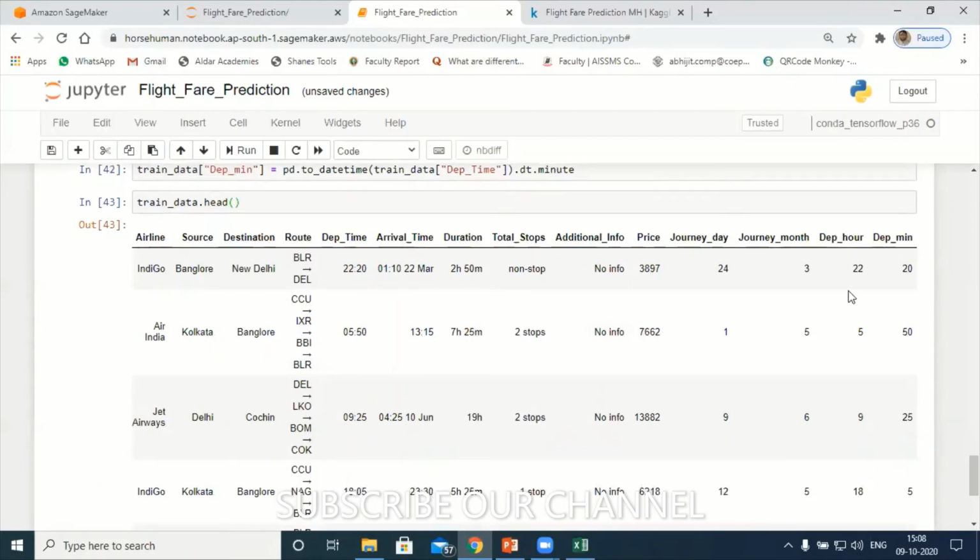I can subtract easily. Hours I have converted into hours. Days are also there, and month is also there. A day means 24 hours, which I can convert again, so I can have new features. Journey month is a kind of categorical data, and there are certain techniques where I can handle categorical data. Departure hour and departure minute I also have. Understood. So using these, I can predict now.